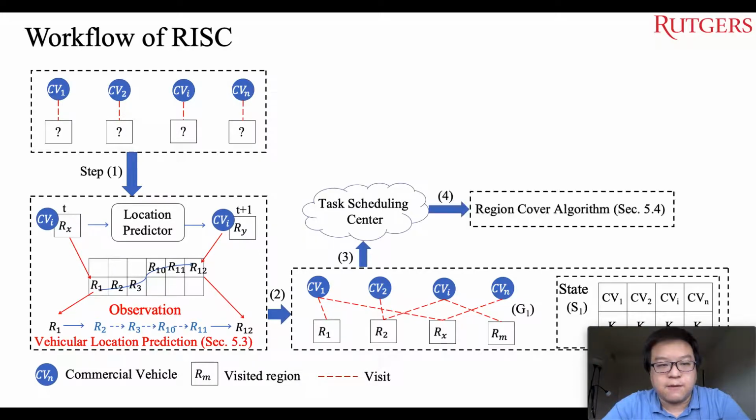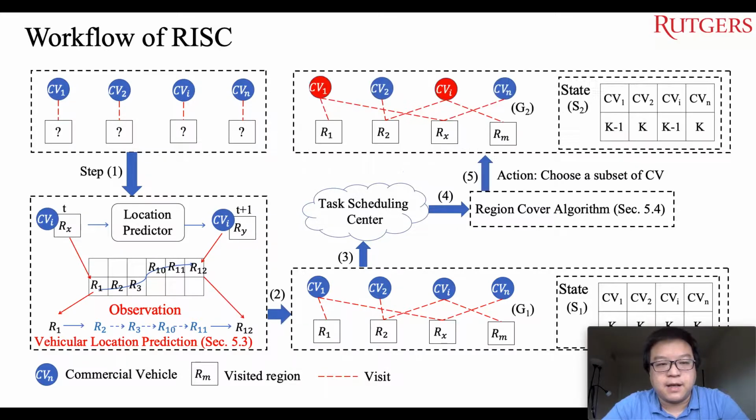In steps 3 and 4, RISC applies the region cover algorithm to obtain a set of actions. To limit the action space for each vehicle, we obtain one action that will not use it in the current time slot to save its capability. In the region cover algorithm, a vehicle has a higher priority if it has more sensing capability.